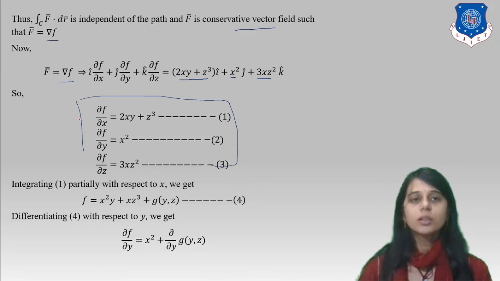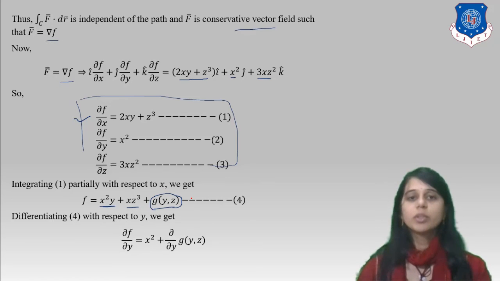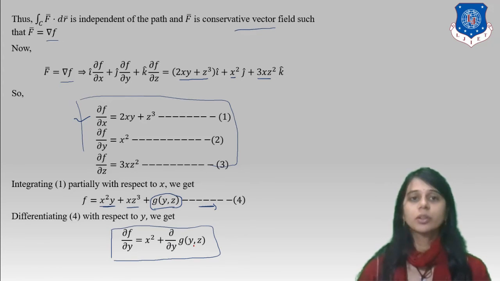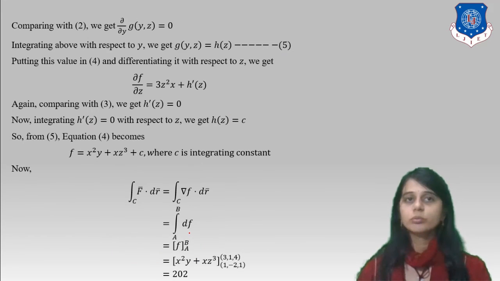Now we integrate this equation with respect to x. So we get x square y plus xz cube plus g of yz, where g of yz is an integration constant, an arbitrary constant. This is our equation number 4. Differentiate equation 4 with respect to y, we get ∂f/∂y = x square plus ∂/∂y g of yz. Okay. Now to find the value of this, we compare with equation number 2. So what we get? We get ∂g/∂y of yz equal to 0.